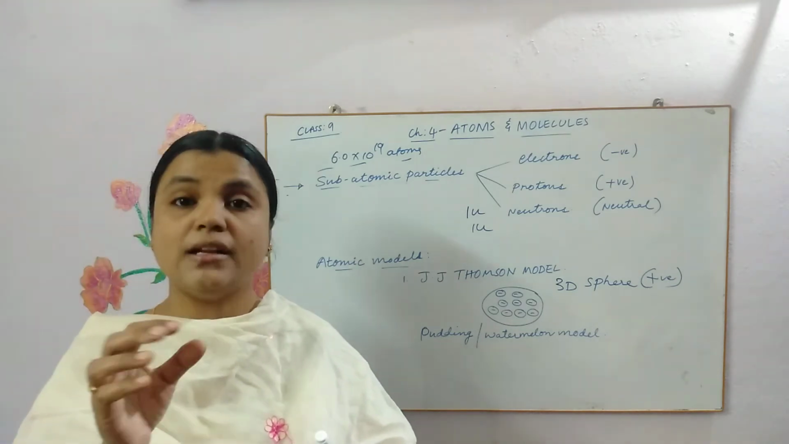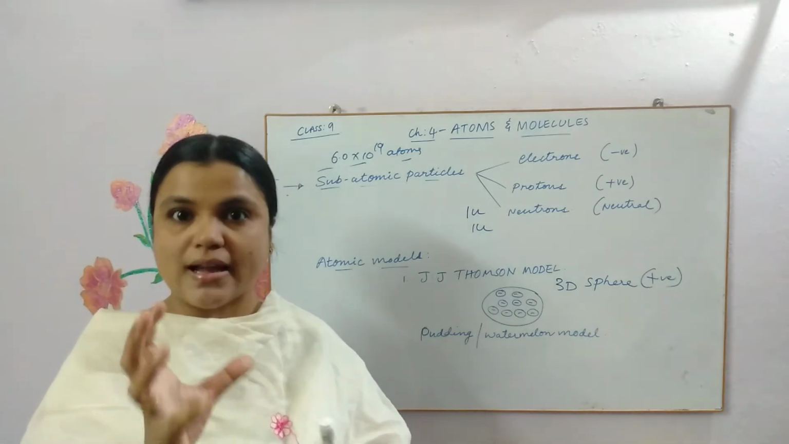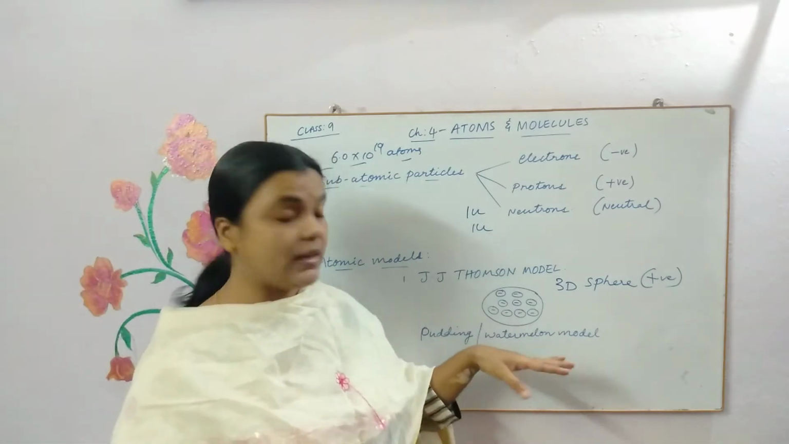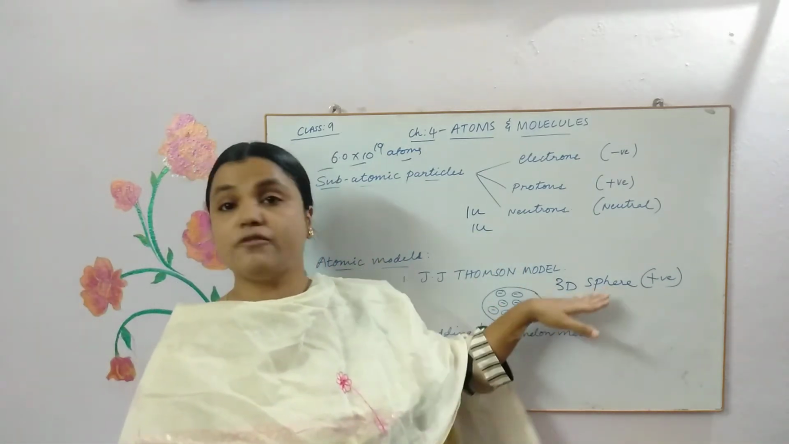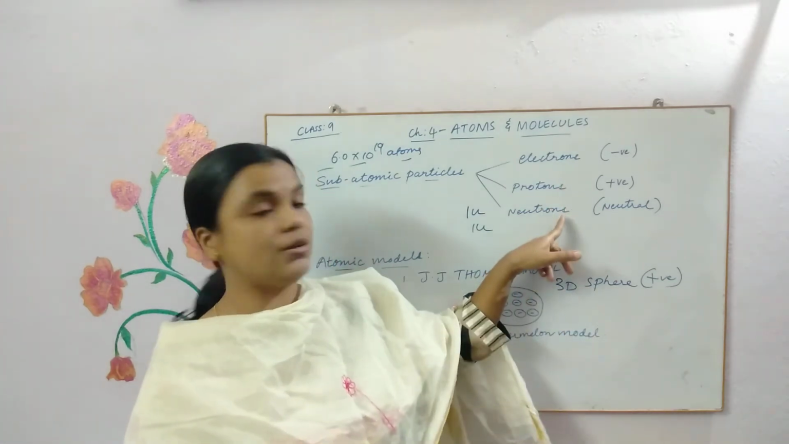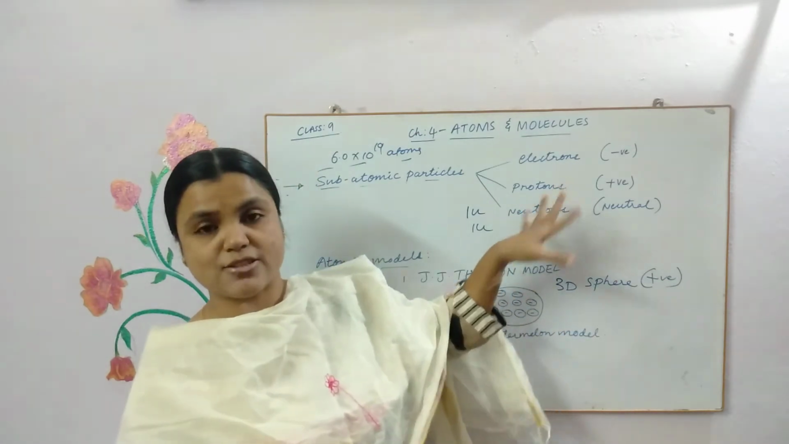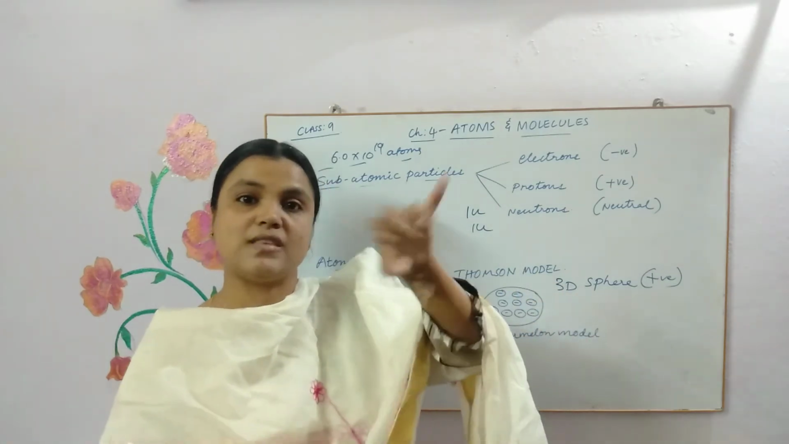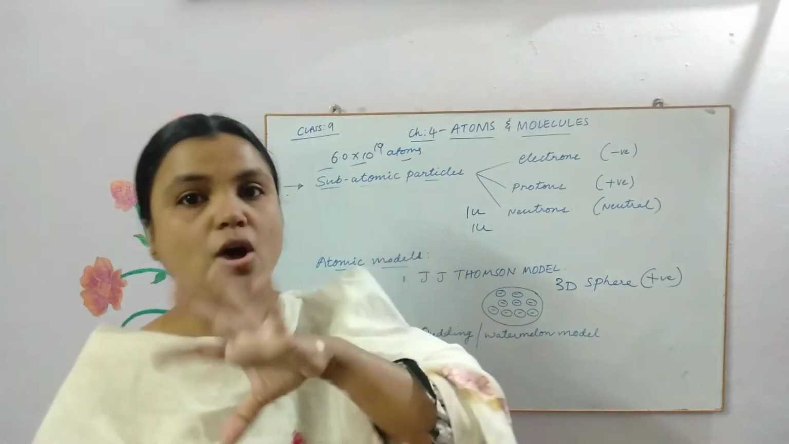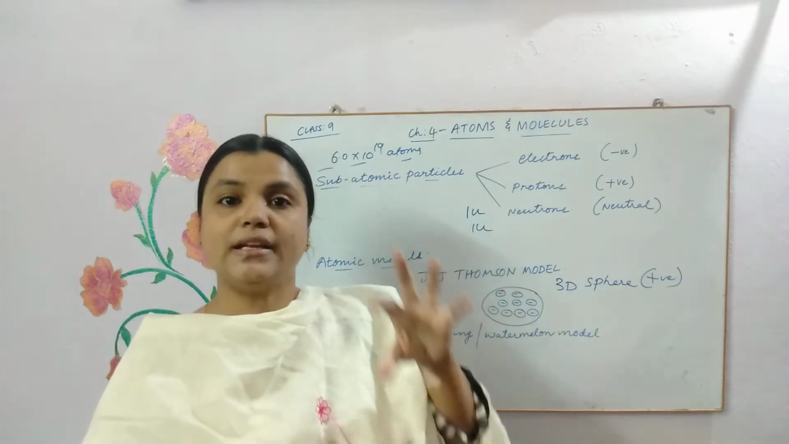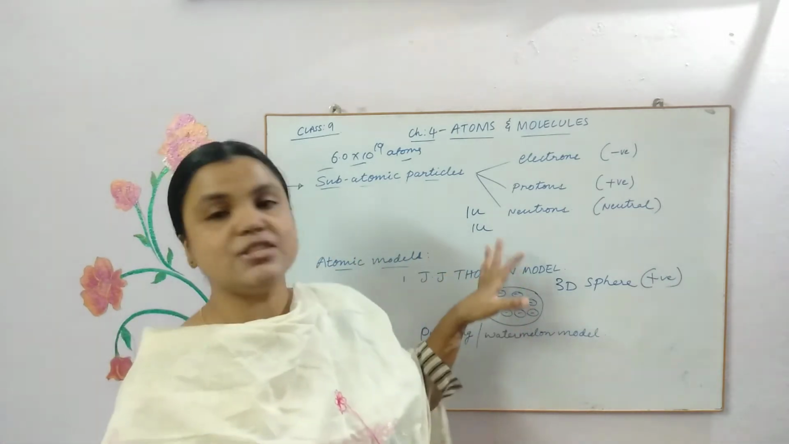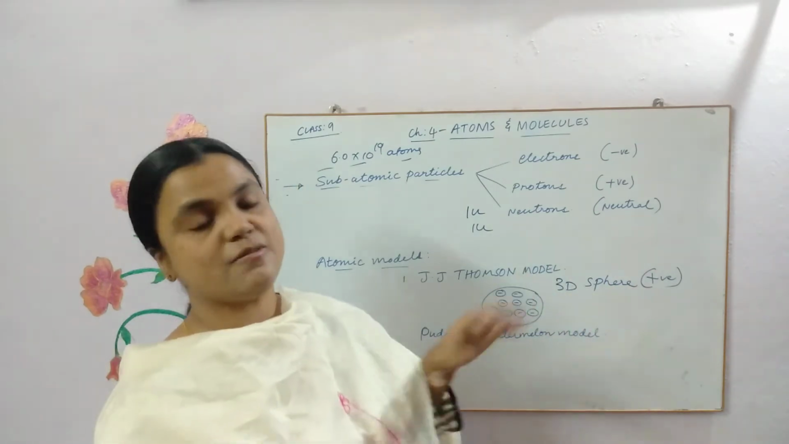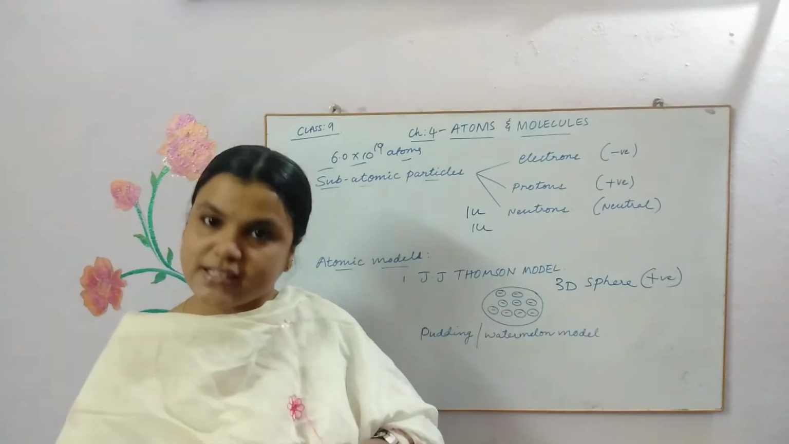If you take a watermelon, the red colored flesh part, the red flesh or the pulp, is considered as the positive 3D sphere, where the protons are present, the positive sphere. And then the seeds are just scattered all around in the watermelon. In a similar manner, the negatively charged electrons are also just scattered in this positively charged sphere of the atom, he said.